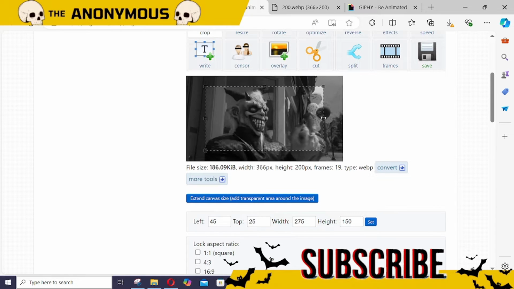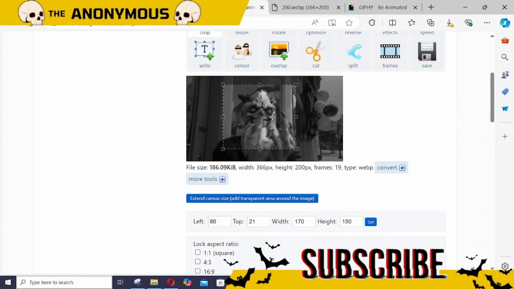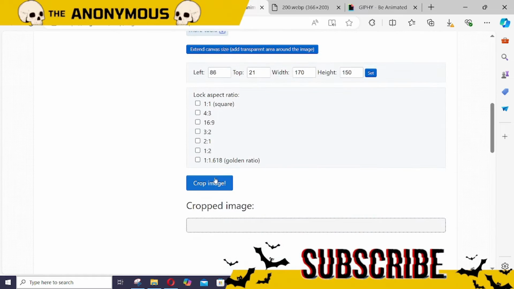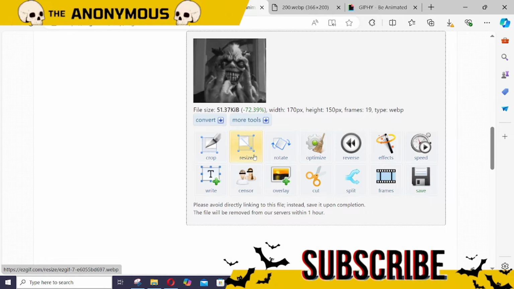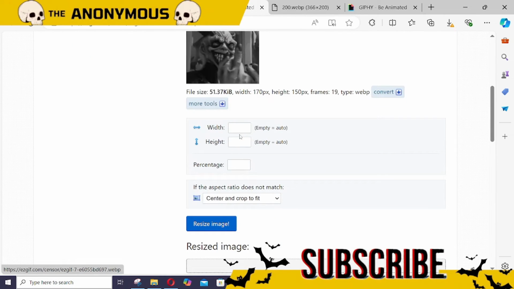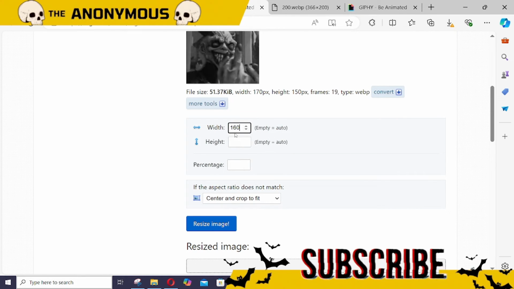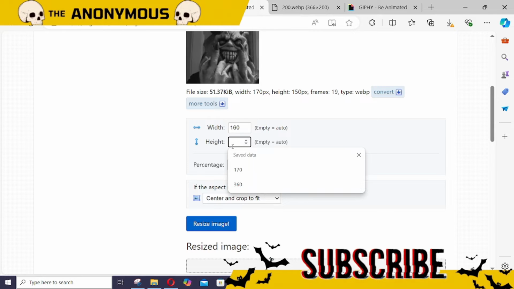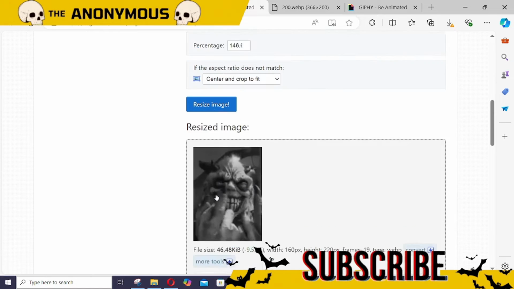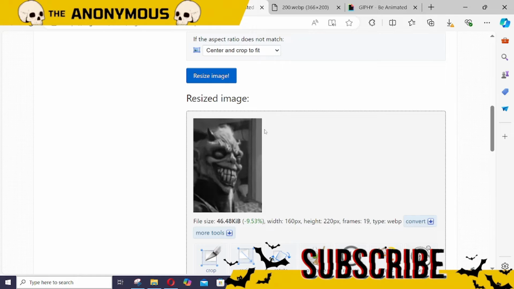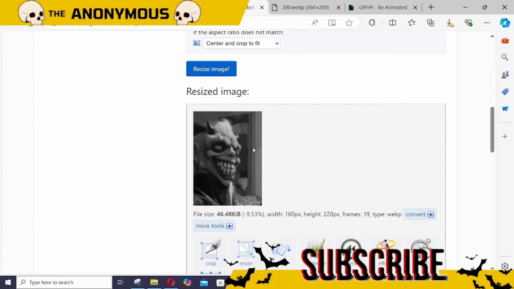Then you need to crop our GIF file. After cropping this file, you need to click on crop image. So it's cropped. Go to resize. You need file width 160 and height 220, and click on resize. So as you can see, file is ready for upload on IMVU.